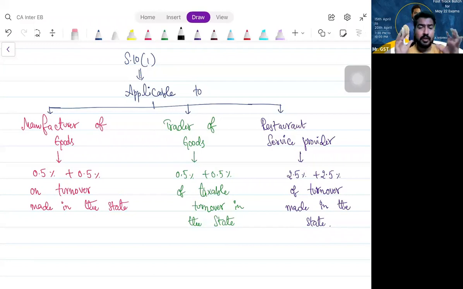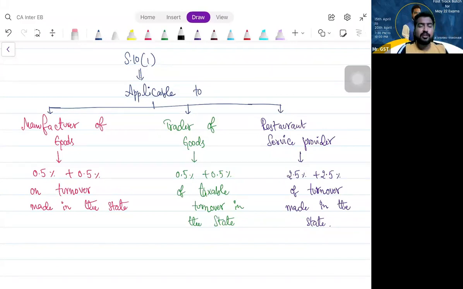No, sir. Under section 10, subsection 1, it is not available, but there is one more subsection. Do you remember? Section 10, subsection 2A, which is exclusively for service providers. That we will discuss after this. So tell me, section 10, subsection 1, it is available to whom? People dealing with goods and restaurant service providers. It is manufacturer of goods or trader of goods or restaurant service provider.